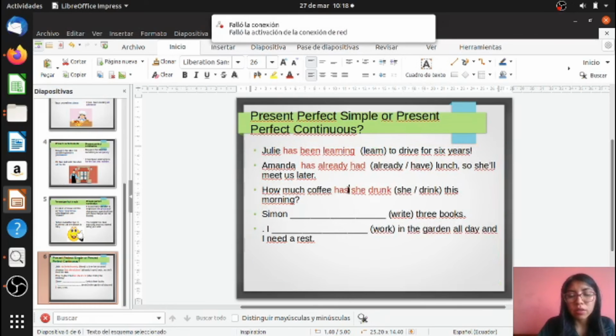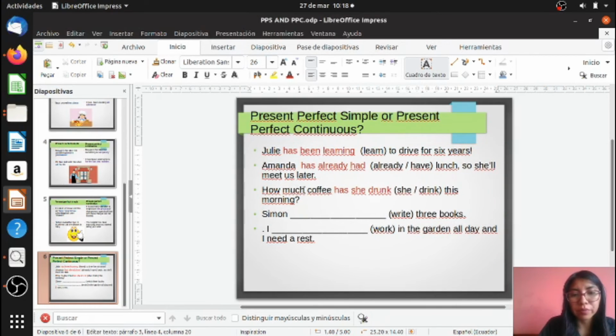In questions, you use at the beginning the WH word. Then you use the auxiliary has or have, then your subject, and the verb in past participle. So, how much coffee has she drunk this morning? I am using present perfect because my question is about how much. How much for present perfect and how long for present continuous.